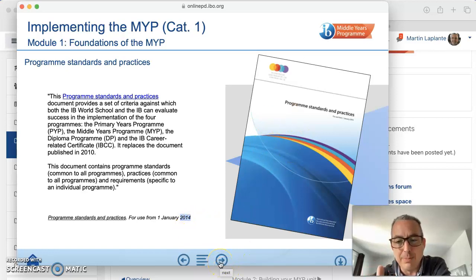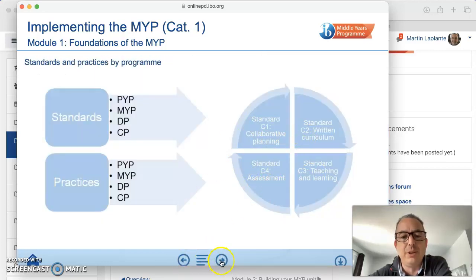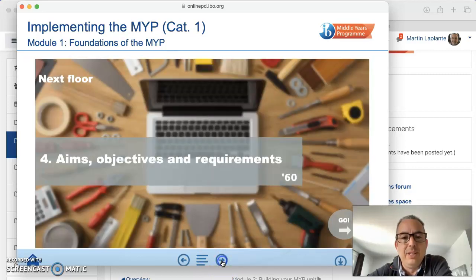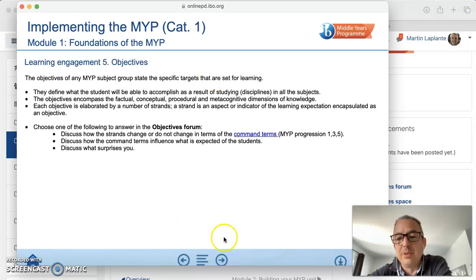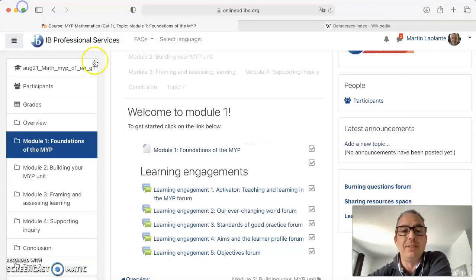This is the 2014 document, which is not updated. It's still good until December. It's still going to be used in the evaluation visits until December. Afterwards, the new one. So for most of you, it's really more relevant to read the new guide. So that with the C1, 2, 3, and 4 is not updated, okay? And this activity as well, so I've modified it. And then you can look at the aims and the learner profile attributes, and then the objectives, which are going to show you a little bit more about the evaluation. So it's really an introduction to many things for the first week. It's really important to read and understand things like that.